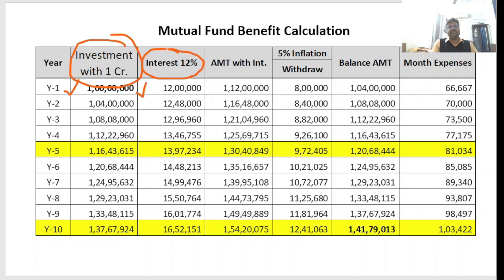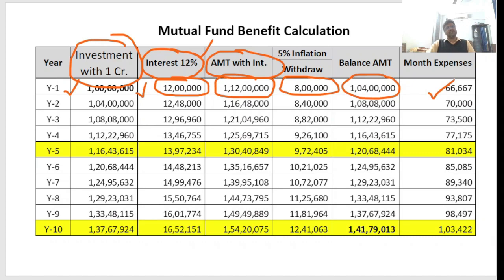At the rate of 12%, how much will it become? 12 lakhs. Total amount with interest, how much will it become? 1 crore 12 lakhs. Now for expenses, suppose I am withdrawing 8 lakhs per year, right? Then what would be the balance amount? 1 crore 4 lakhs in hand. After withdrawing this, for monthly expenses we are withdrawing about 66,700, right?